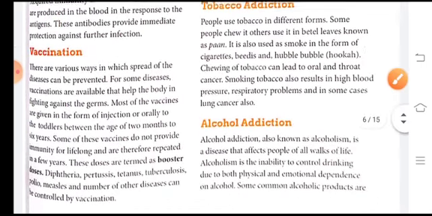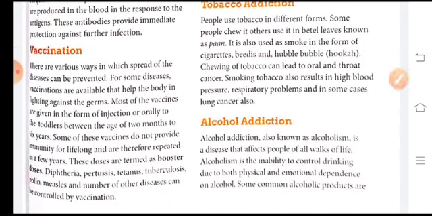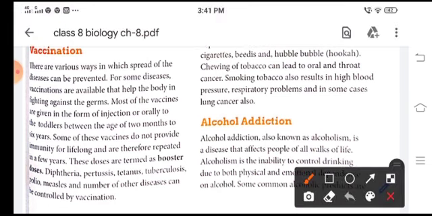Next is vaccination. There are different methods to prevent the spread of disease. Vaccinations are available to help the body fight against germs. Most vaccines are given as injections or orally to children between the ages of 2 months and 6 years.